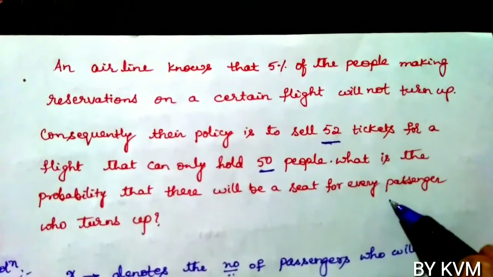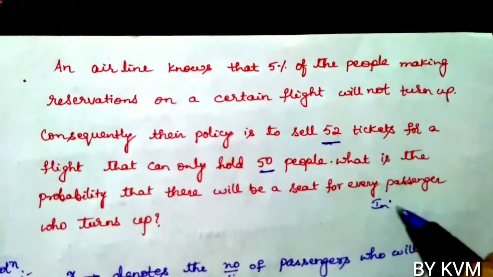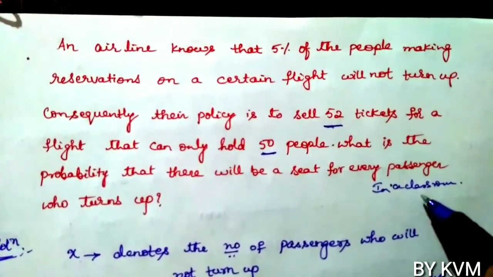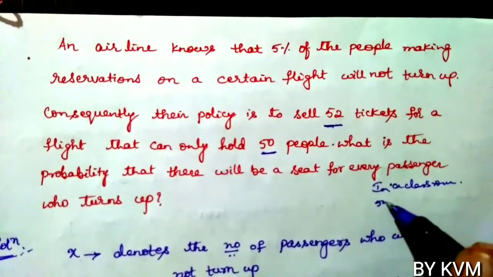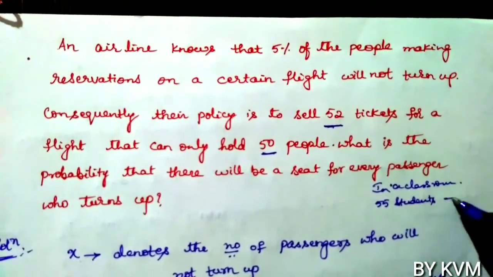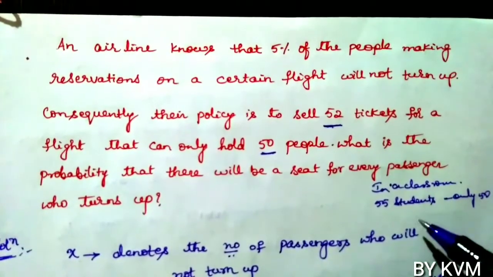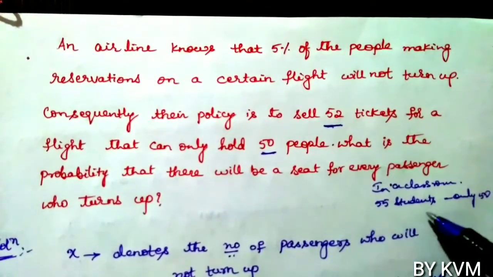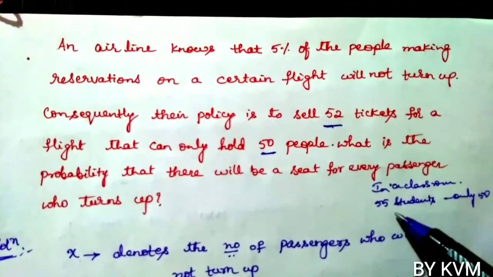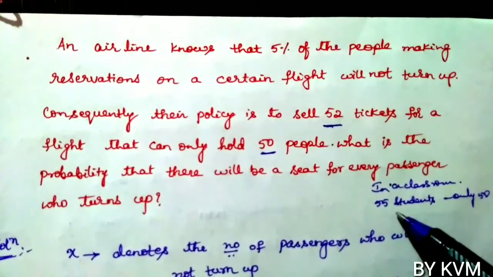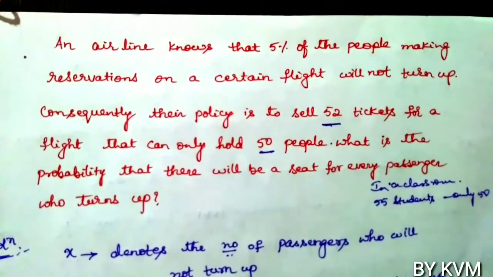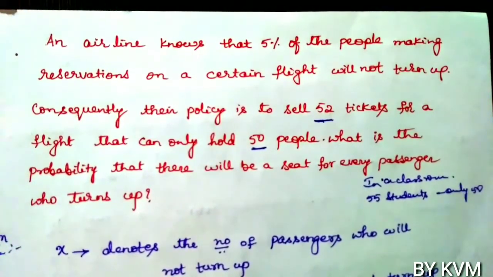In a classroom, if there are 55 students and the total number of seats is only 50, in which case will all the students who are attending the class get seats?